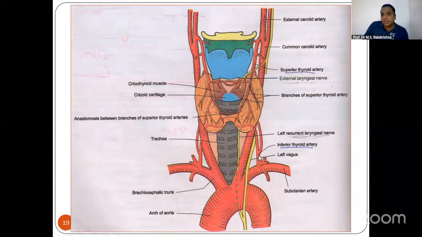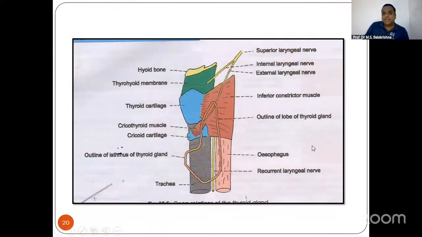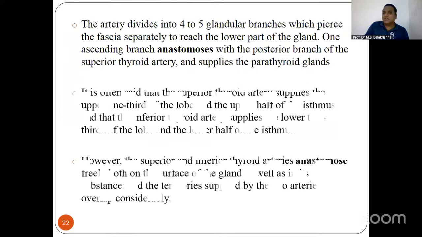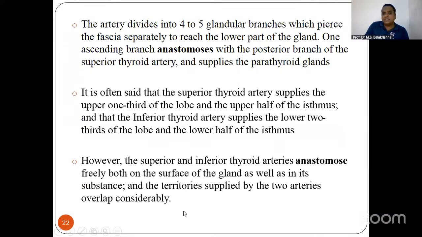The inferior thyroid artery ascends up, up, up, and then enters the lower pole of the gland. So the upper pole is supplied by the superior thyroid artery, and the lower lobe of the gland is supplied by the inferior thyroid artery. That is what you should be studying. Then other things are all okay. So now let us go for our MCQ discussions.